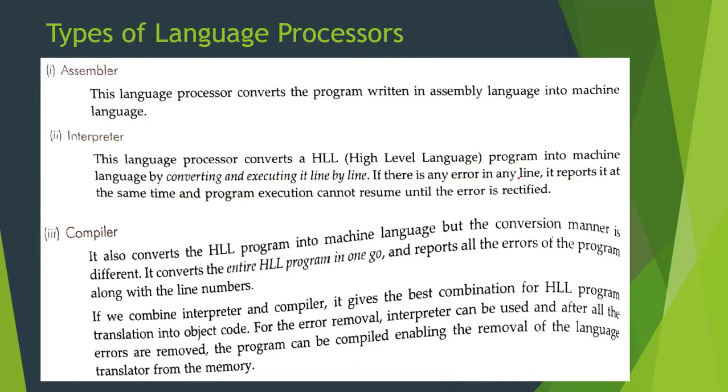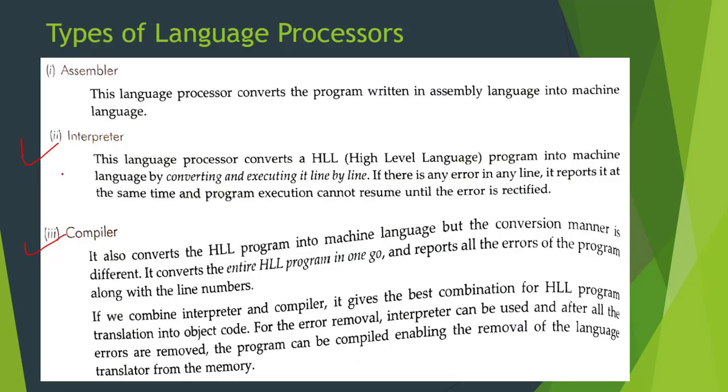In general, we have three language processors: assembler, interpreter, and compiler. For converting assembly language into machine language, the assembler is used. Then next we have interpreter and compiler. These two are generally used to convert high level languages to low level languages. You guys have a homework for now. Today you have to write at least three differences between interpreter and compiler on your own.